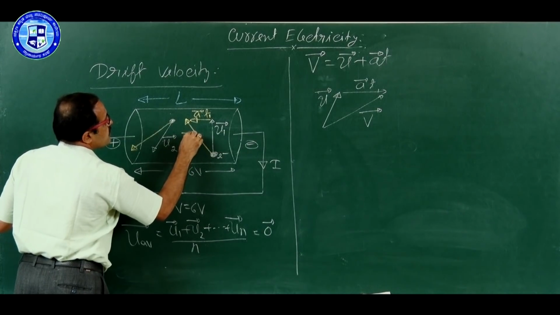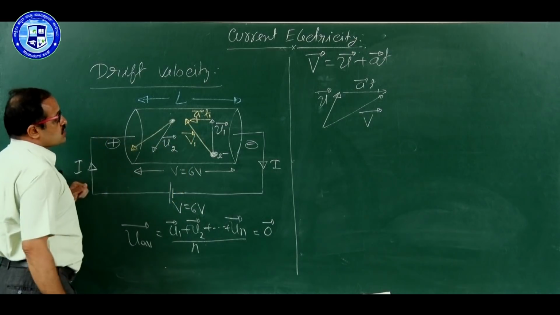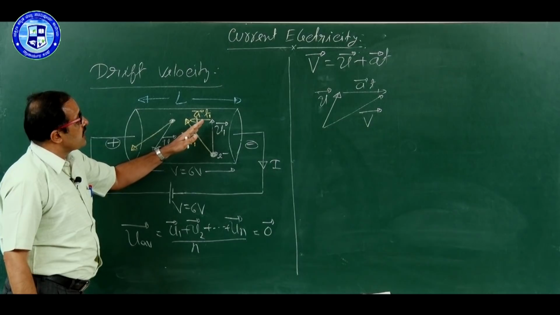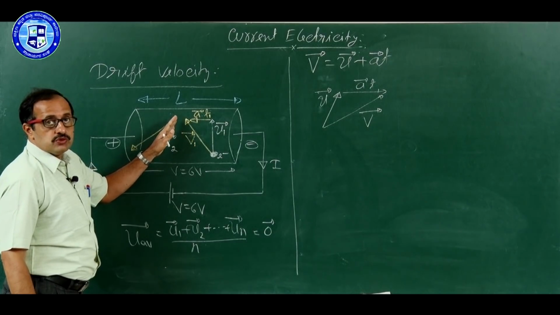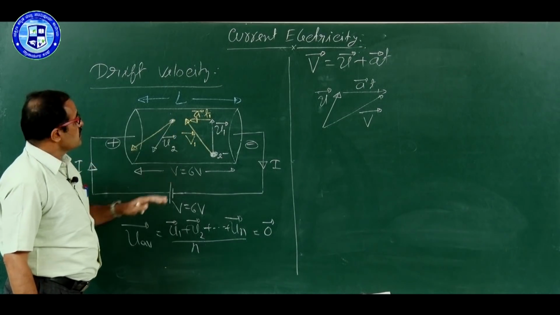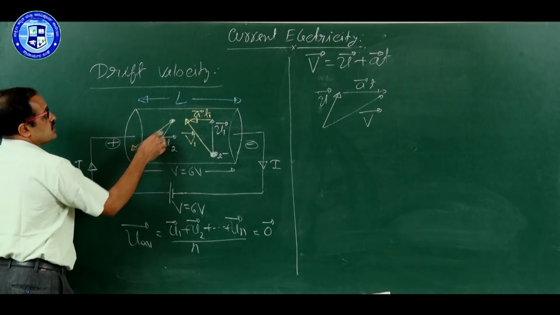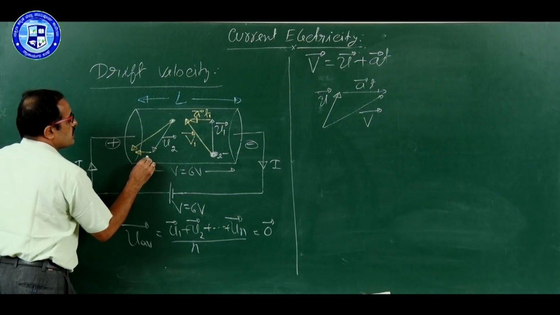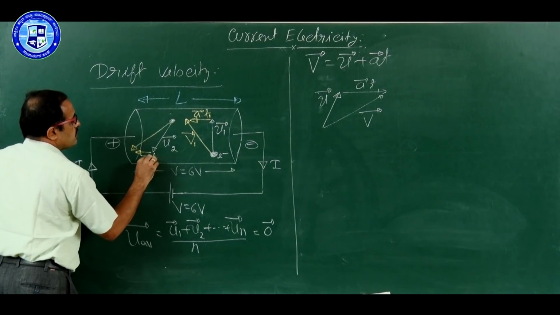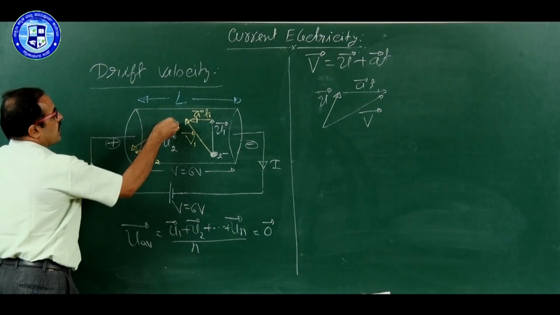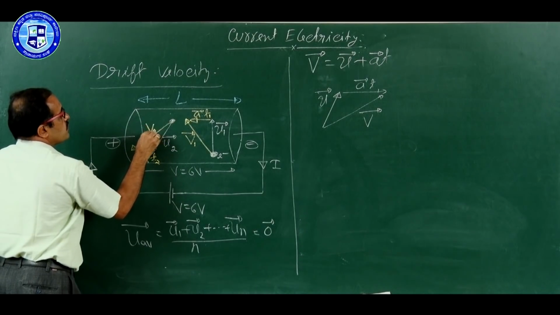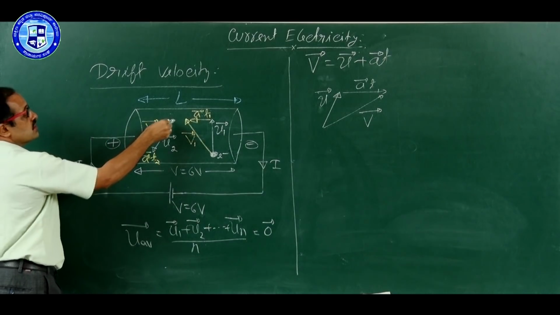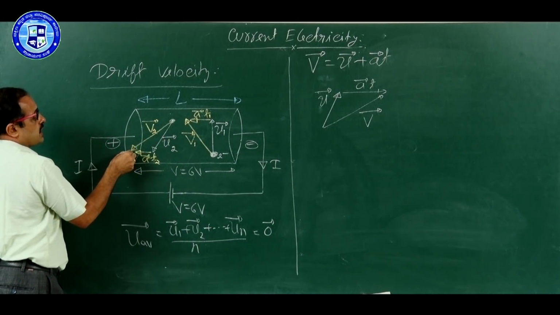It is the velocity of the first electron due to thermal motion and accelerated motion due to electric field. Similarly, here this is U2, and here this is now taken as vector A into T2, and here it is V2, the velocity of the second electron due to thermal motion and accelerated motion.